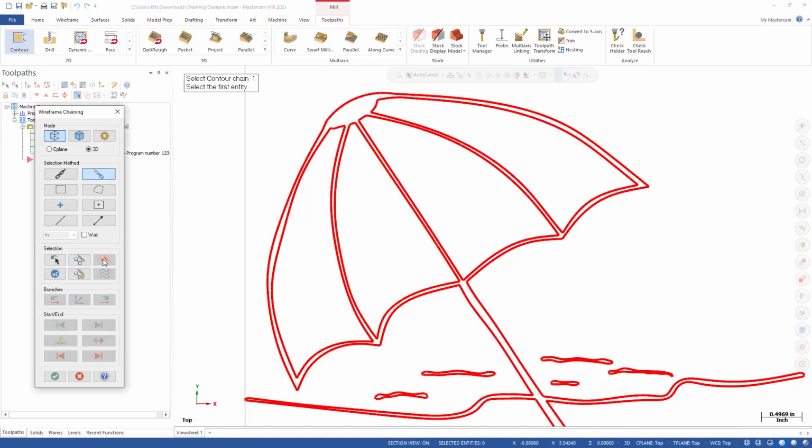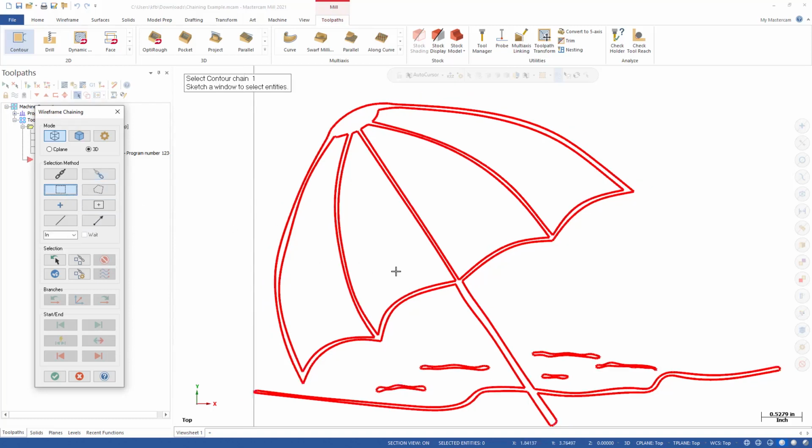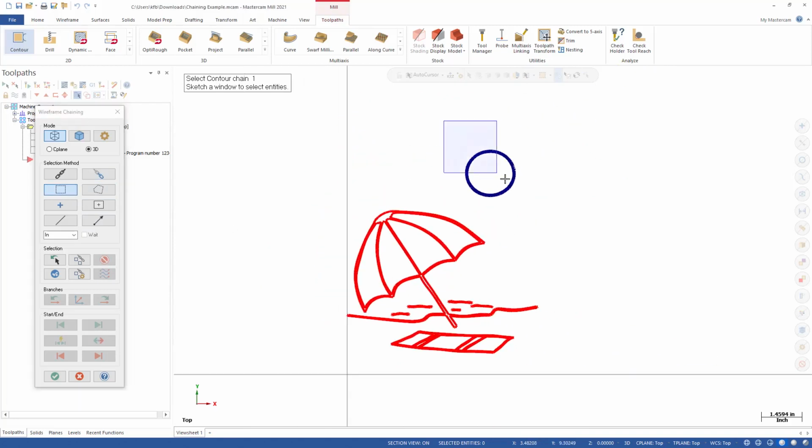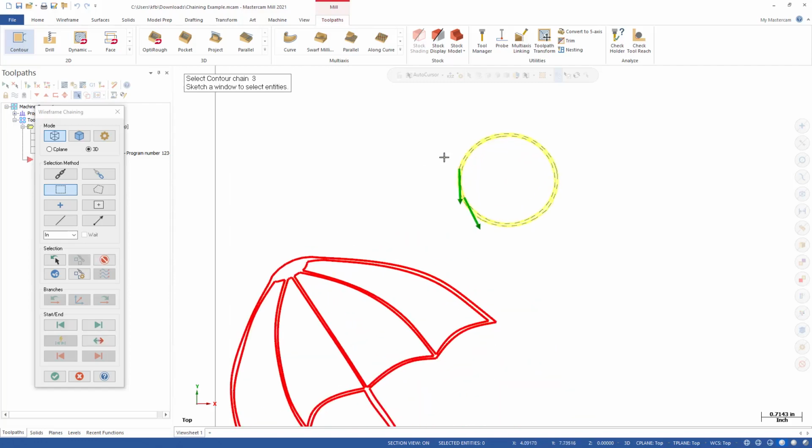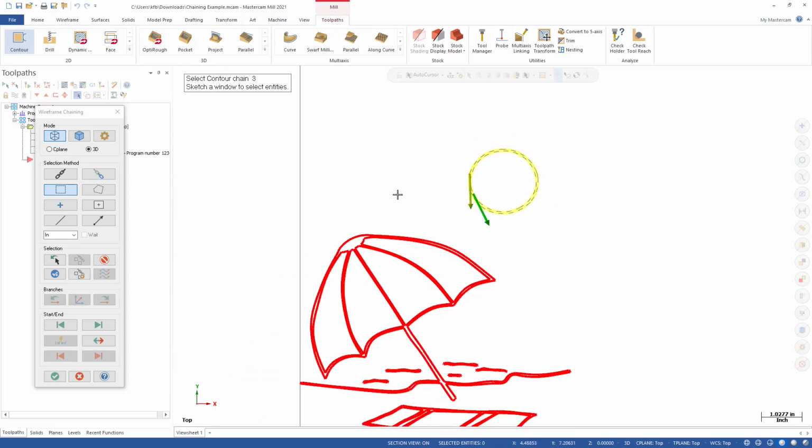Let's hit unselect, unselect. Now we have window. Window allows us to simply window select geometry. And when you window select, it will ask you for an approximate starting point. I'll just click anywhere. And now it selects both of these chains based on my window selection.